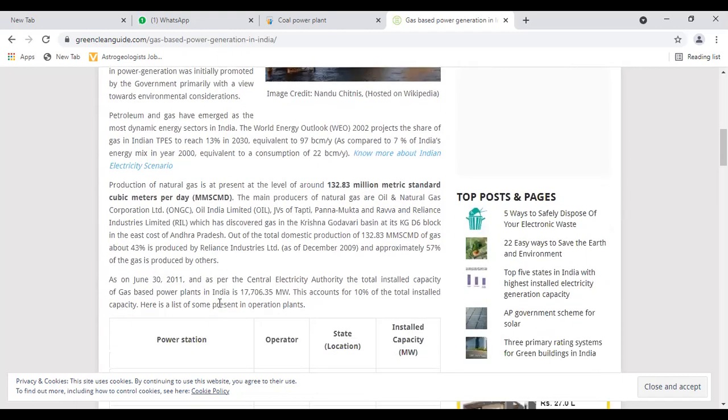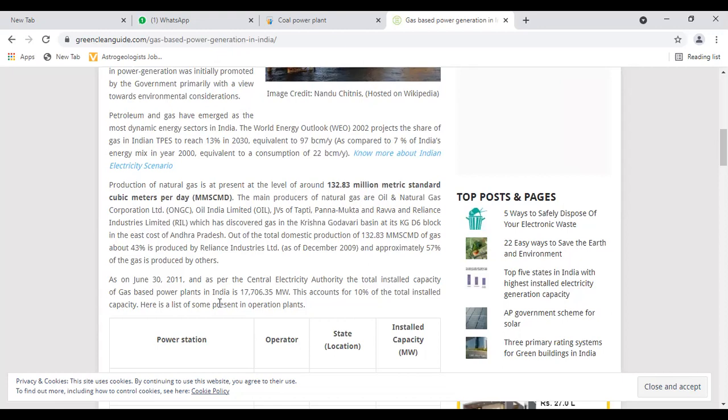Petroleum and gas have emerged as the most dynamic energy sector in India. The World Energy Outlook 2002 projects the share of gas in India's TPES to reach 13% in 2030, equivalent to 97 BCM per year, as compared to 7% of India's energy mix in the year 2000, equivalent to a consumption of 22 BCM per year.